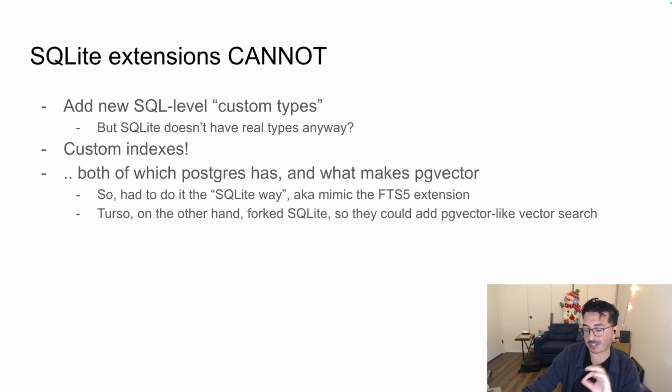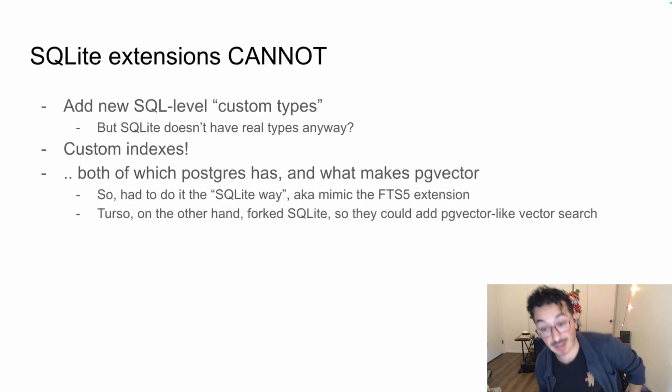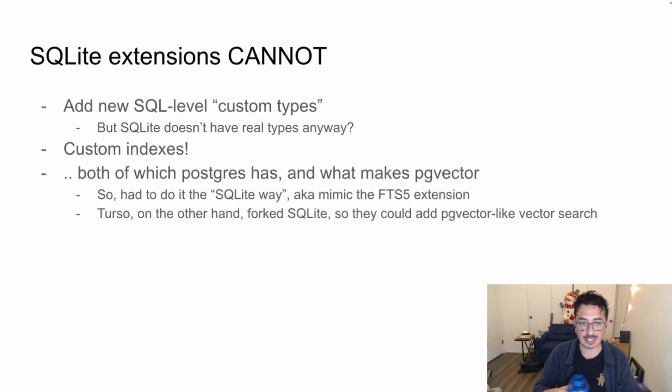libsql has their own vector search implementation that's very similar. It's built into SQLite, or at least their fork of SQLite. They were able to do that because they forked SQLite, so they can add internal types and internal index representations because they have access to change SQLite in general. Whereas SQLite-vec works on pre-existing SQLite databases, so it doesn't have access to the internal database structure like libsql does.